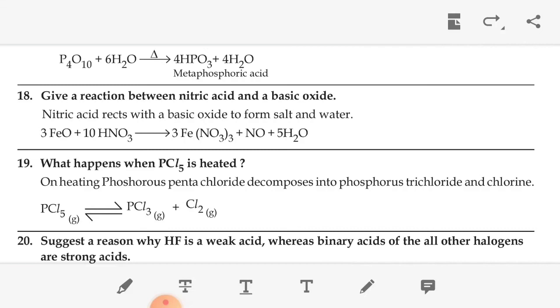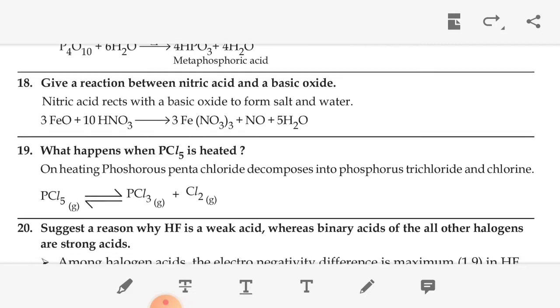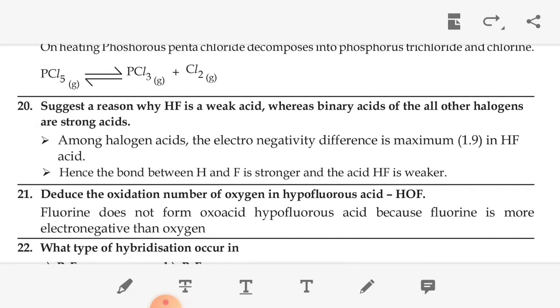What happens when PCl5 is heated? When PCl5, phosphorus pentachloride, is heated, it decomposes into phosphorus trichloride and chlorine, that is PCl3 and Cl2.